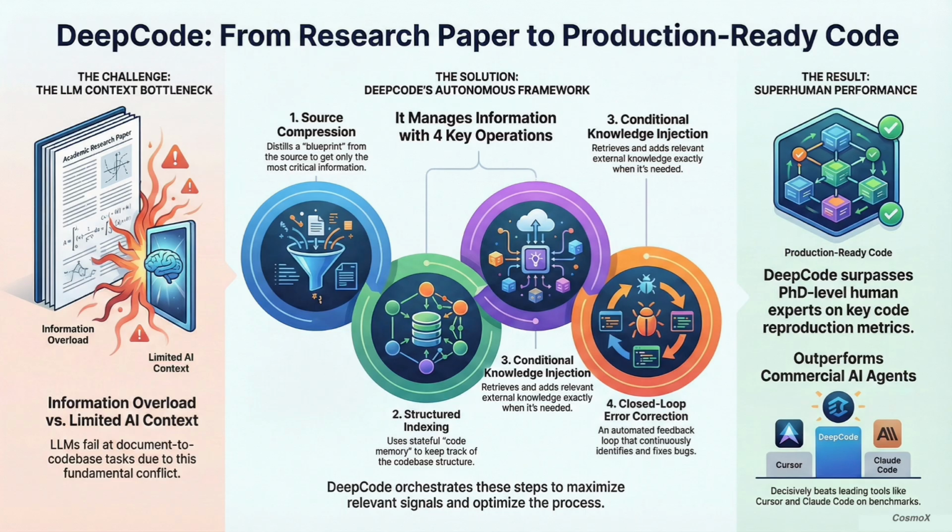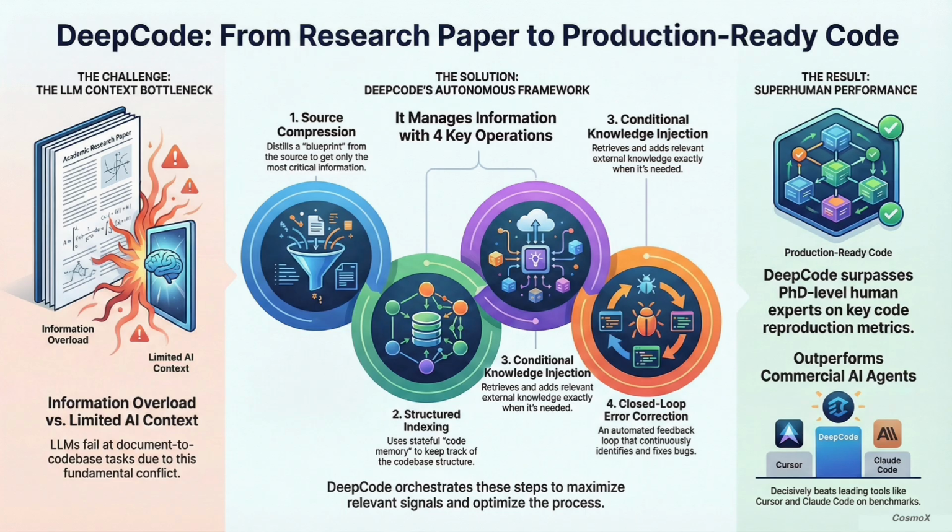So DeepCode proposes a fix. They have a fully autonomous framework that reframes the whole thing as, and this is their term, a channel optimization problem. Is channel optimization just a fancy academic way of saying they're aggressively managing the LLM's short-term memory? That's a great way to put it, yes. They treat that context window not as just a place to dump information, but as a critical, limited resource.